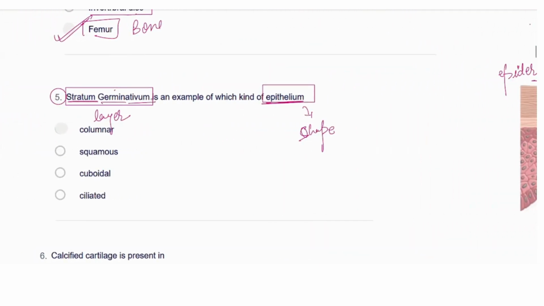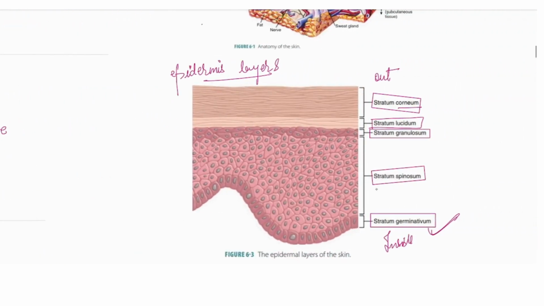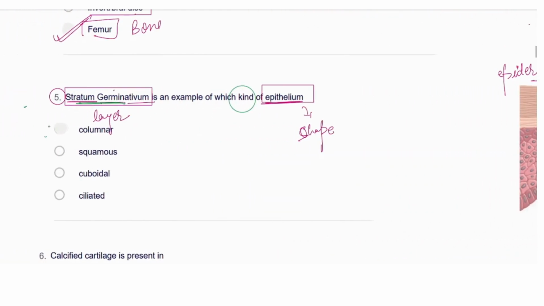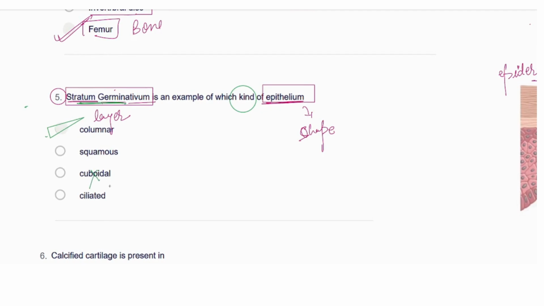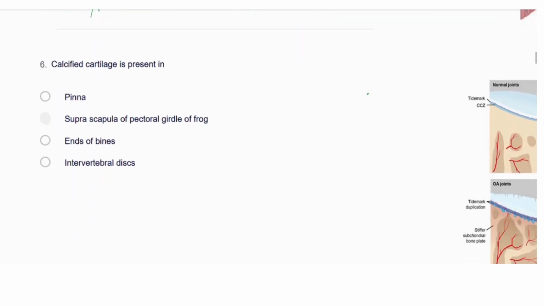It is not given in the NCERT, again I am saying, but you should know this is the stratum germinativum. I showed you the meaning of germinativum. Now let's see the question. They are asking, this layer is the innermost layer, so what is the shape of this epithelium? This is the column shape, not cuboidal, right? Ciliated will not be there obviously, and squamous epithelium also will not be there. Innermost means column shape. I hope this is clear. It is not in the NCERT, but I showed you, so you should focus on it.